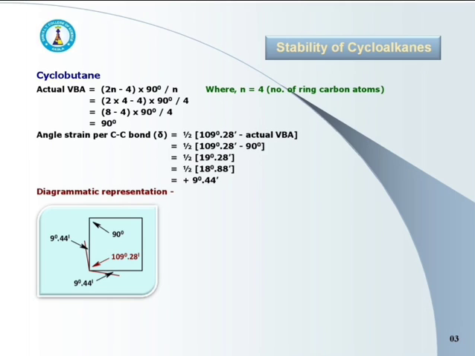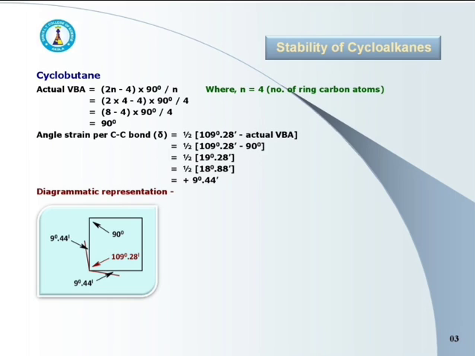Now calculate the angle strain. It is half of 109 degree 28 minute minus 90 degree, that is half of 19 degree 28 minutes.